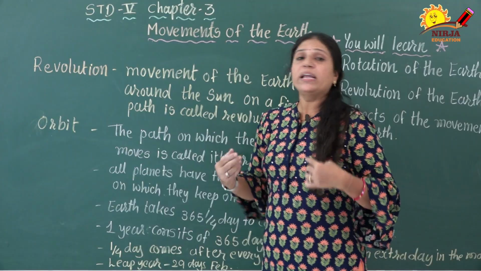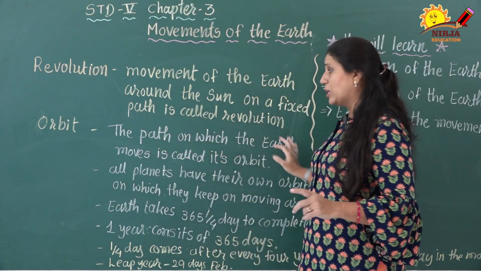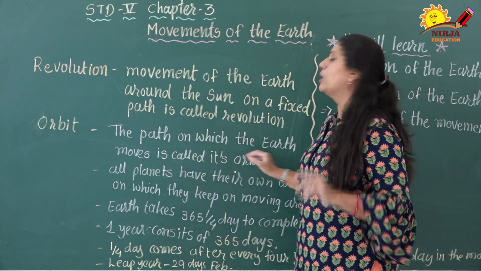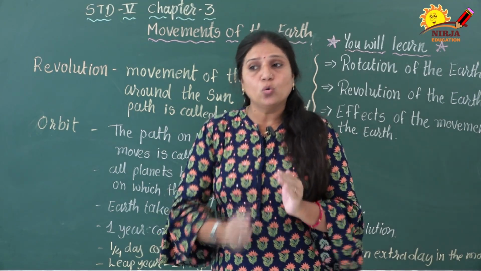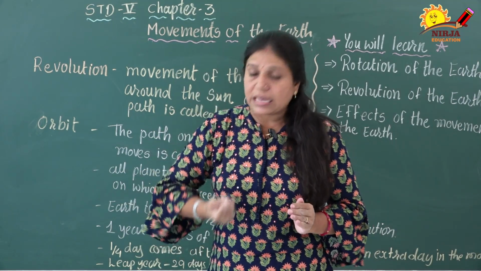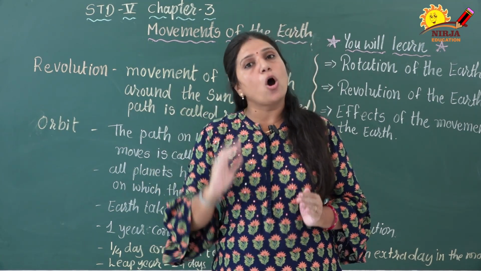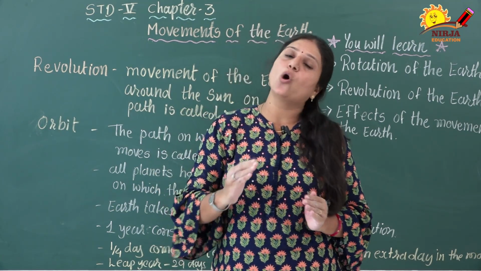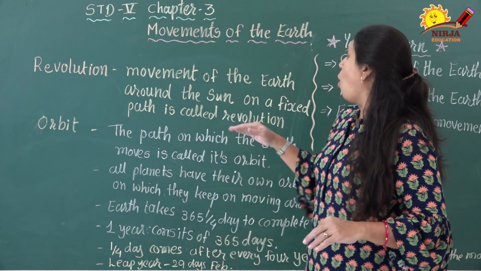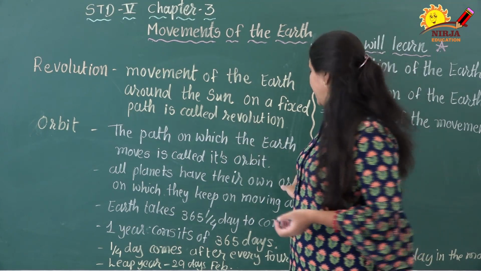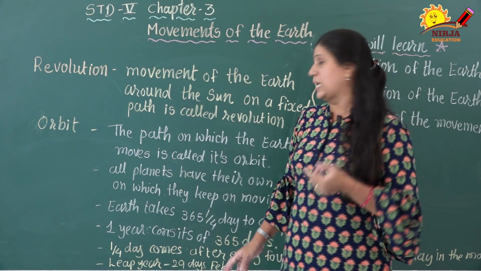So what is an orbit? Let me clear it again. The path on which the earth moves is called its orbit. वो पाथ, वो वे जिसके थ्रू अर्थ अपना सन के आसपास रिवॉल्यूशंस कंप्लीट करती है, उसी को हम ऑर्बिट के, उस प्लैनेट्स की ऑर्बिट के नाम से जानते हैं. Now we are going to know all planets have their own orbits on which they keep on moving around the sun.